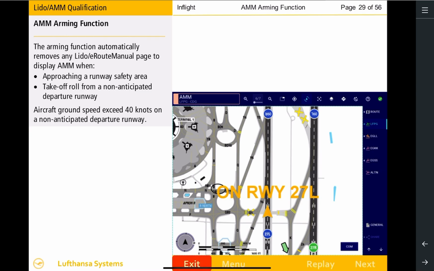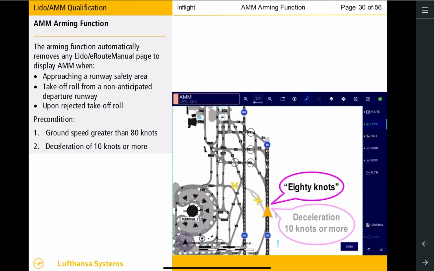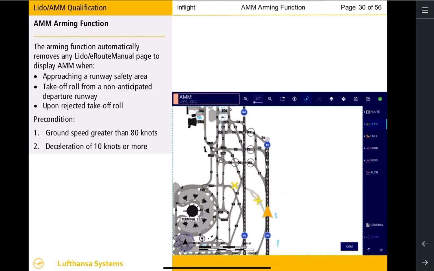Lido AMM will remove any displayed Lido eRoute manual chart during a rejected takeoff roll. Preconditions for arming for a rejected takeoff roll are a ground speed of at least 80 knots being achieved, followed by an aircraft deceleration of 10 knots or more. When these conditions are met, the arming function will be activated and the respective airport map will be displayed.